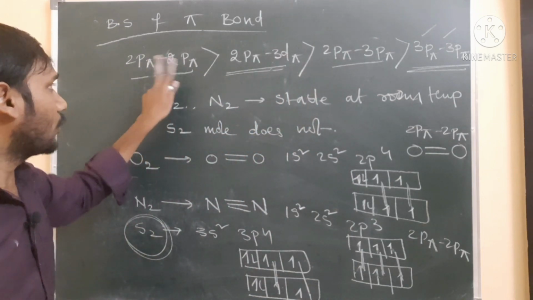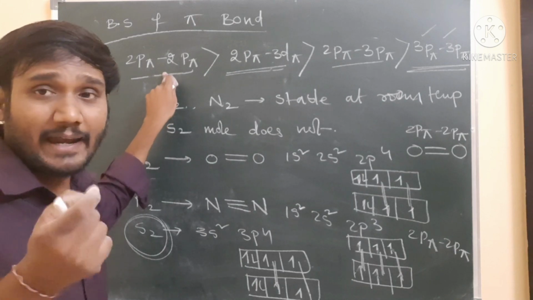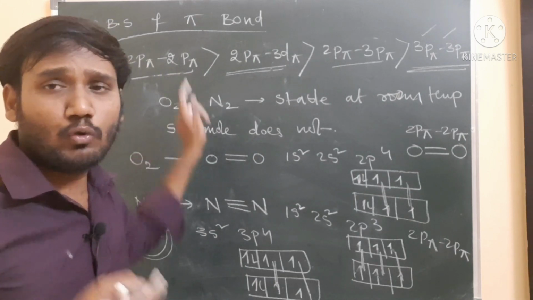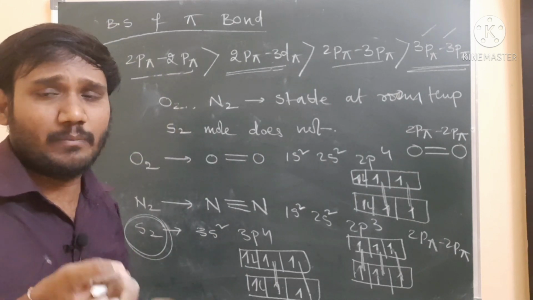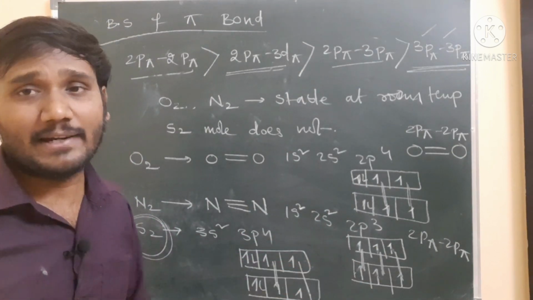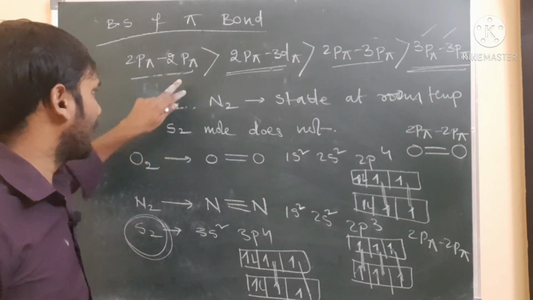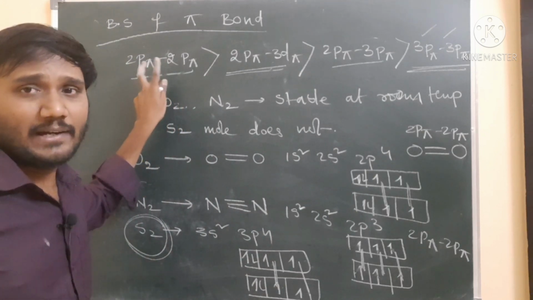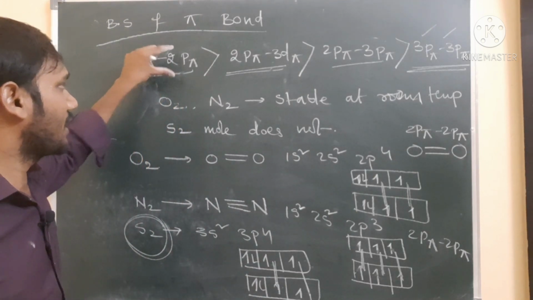And here, between two orbitals containing the same energy, the energy difference is very, very less. The 2p to 2p energy difference is what? Very, very less, because one is the x orbital and the other is another. It is the same; we can say simply there is no energy change. So that's why there is no energy gap, zero energy gap, we can say. So that's why it is a very, very strong bond.